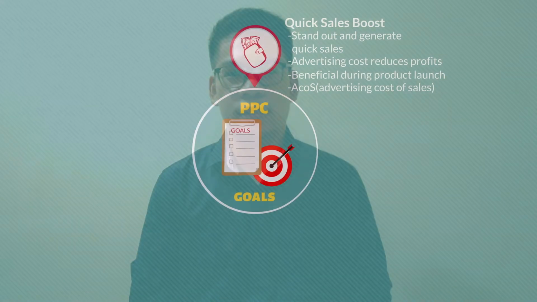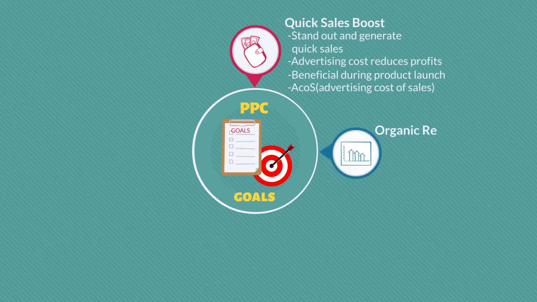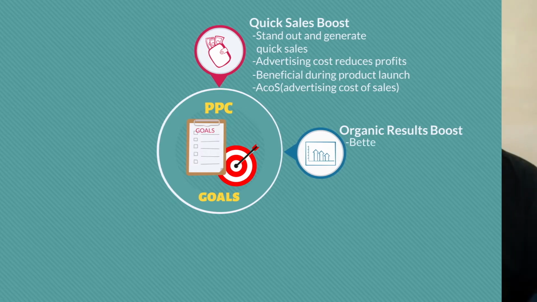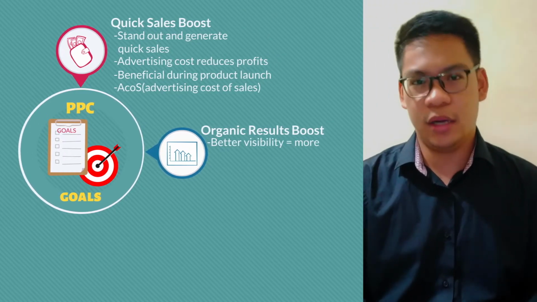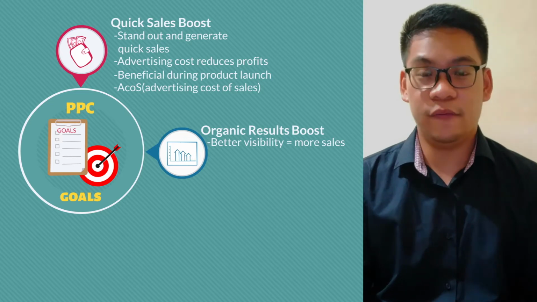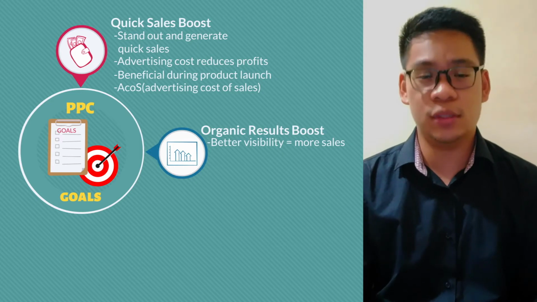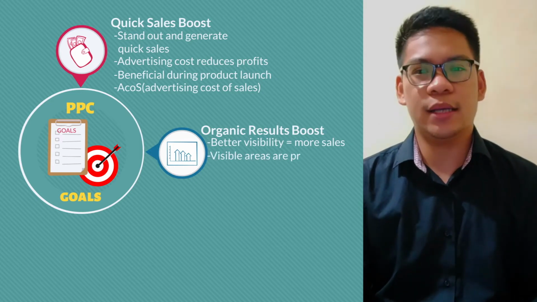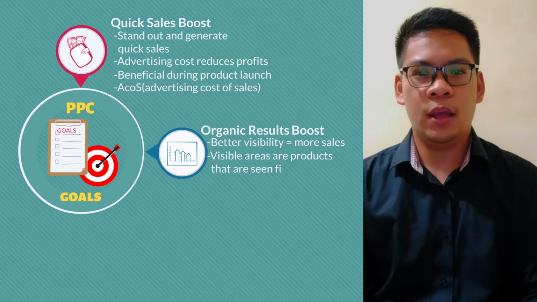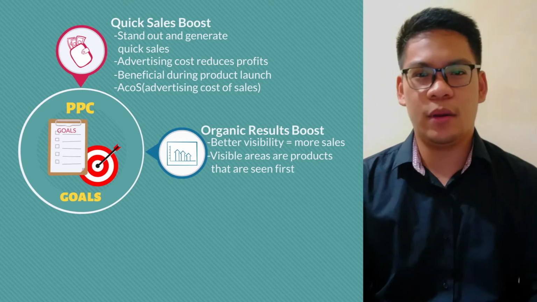2. Organic results boost. The second advantage for using PPC advertising is that it will indirectly help the products rank higher in organic search results. When it comes to organic search results, it is important to understand that the location of product placement on the results page plays an important part in the marketing process. The ultimate goal of the seller is to get his products to organically show up in the most visible areas of the results page. The most visible areas are on the first page of the results list and in areas as high up on the page as possible.